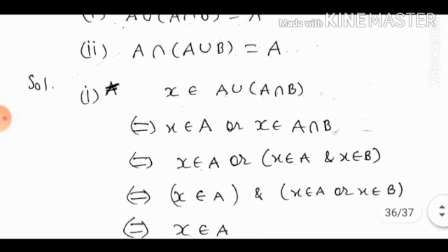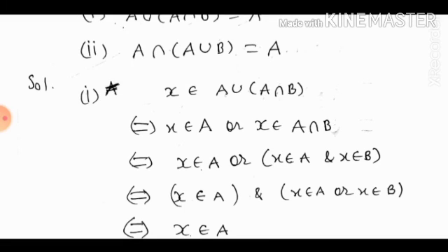So X belongs to A union (A intersection B) implies and is implied by X belongs to A or X belongs to A intersection B. This implies and is implied by X belongs to A or (X belongs to A and X belongs to B). Here OR distributes over AND, so we can write (X belongs to A or X belongs to A) and (X belongs to A or X belongs to B). Within the first bracket we have X belongs to A or X belongs to A, which means X belongs to A.